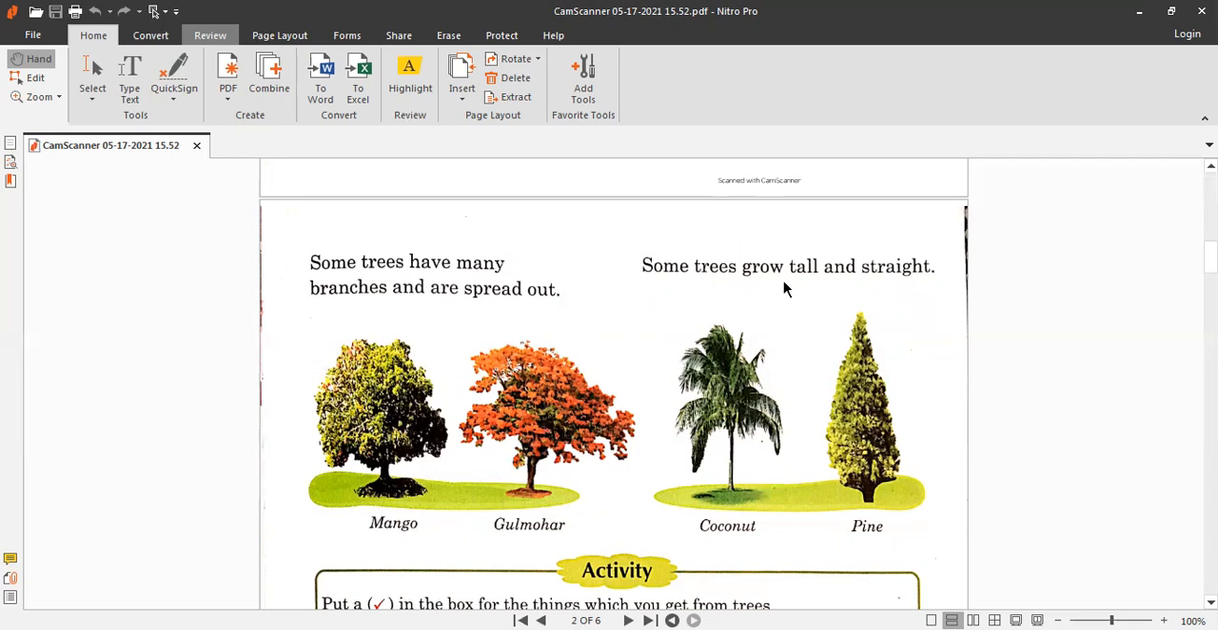Some trees grow tall and straight. You can see the tall tree, and these are the branches, but they are very different. It doesn't have many branches. This is actually called the leaves of a coconut plant. And this is the pine tree, which has very tiny, short branches. It is a tall tree. It grows tall and it has short, thick branches, but they are very short. They are not spread out like the branches of these trees. So they are different kinds of branches that normally grow with the tree.